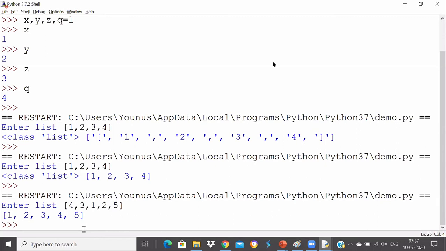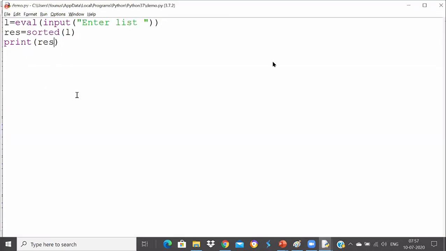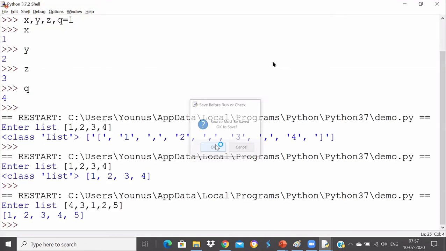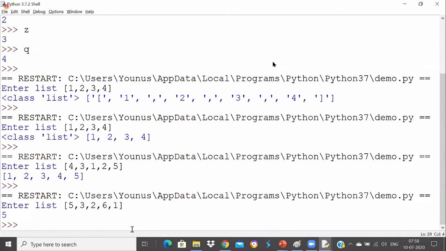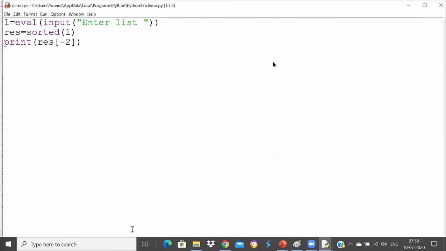And now using our indexing concept and negative index, you know that the second largest will be at -2. I can print at -2. Yeah, that's perfect. So that's all, guys. This is a program to print the second largest element. You enter anything, the second largest element is 5. Perfect. Only 3 lines of code. There is nothing new here, but we are able to print the second largest element very easily.